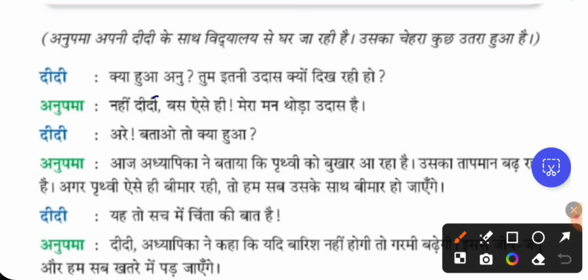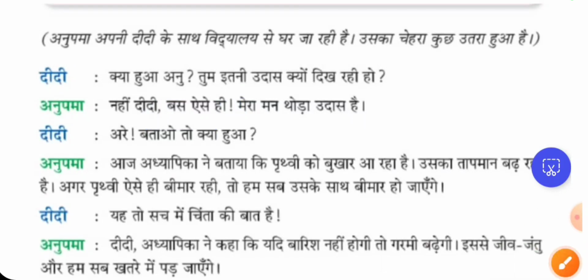See the comma, exclamatory mark and full stop. When you are addressing someone, you have to put a comma, and if something is said very expressively, then you have to put an exclamatory mark, and at the end of the sentence you have to put a full stop.